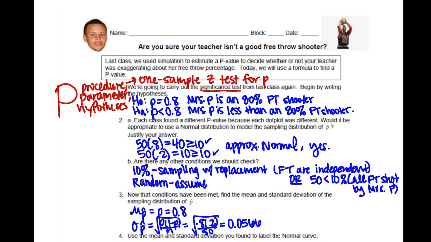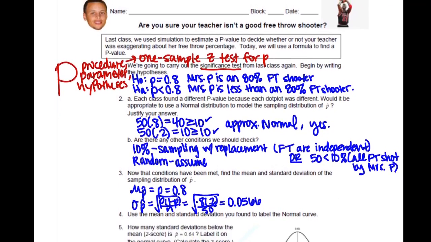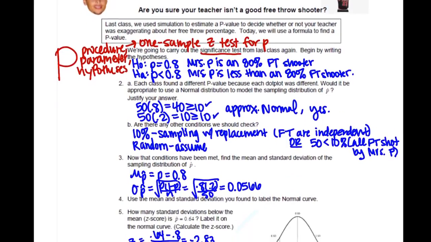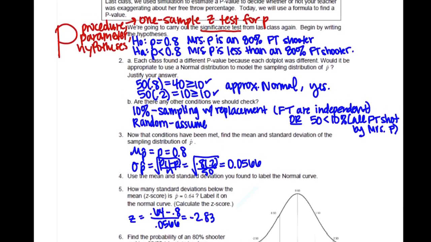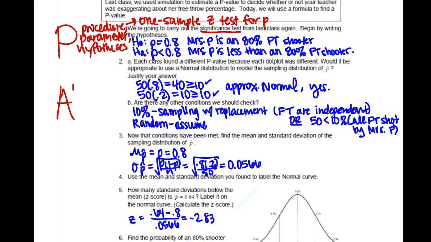Then we have our null and alternative hypothesis. Those work the same as they did before. And then you want to define the parameter. The P is the percent free throw shooting, so I do have that explained there. Number 2, we use the normal distribution. These are our conditions. So 2A and B is the A. Remember, assumptions and conditions.